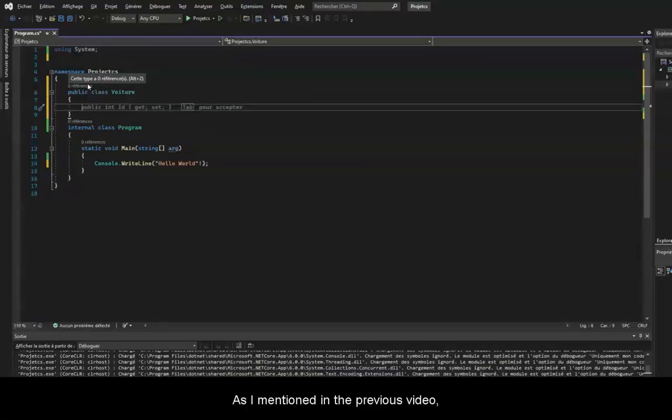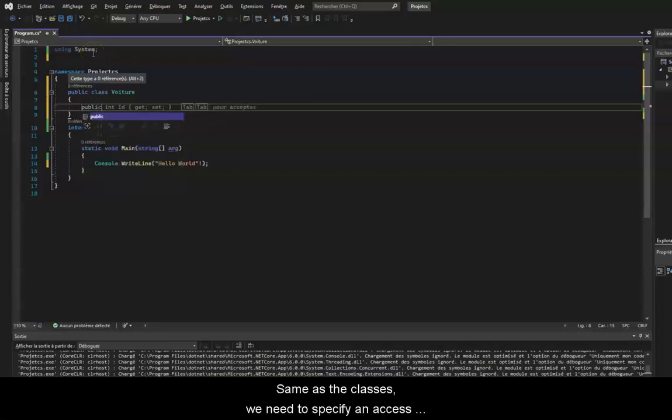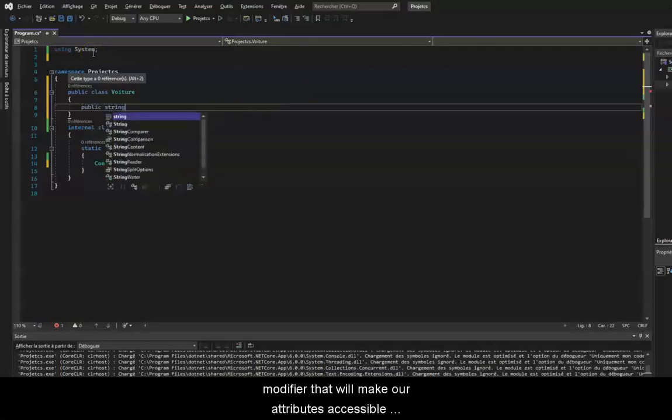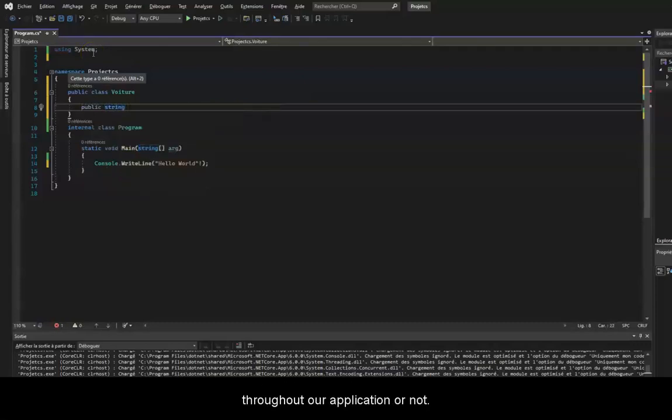As I mentioned in the previous video, our car can contain attributes or methods. For example, here we'll create attributes that will specify the car's brand, year, and color. Same as the classes, we need to specify an access modifier that will make our attributes accessible throughout our application or not. So here I will type public, then we will put a string since it's a brand type, and I will name my attribute brand.